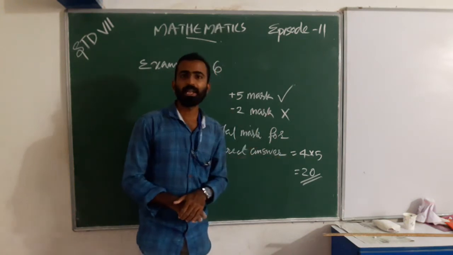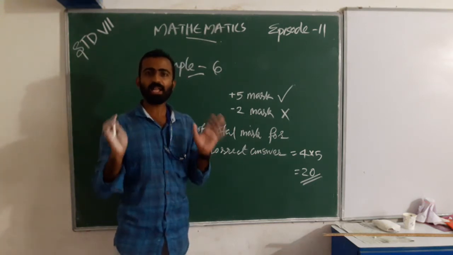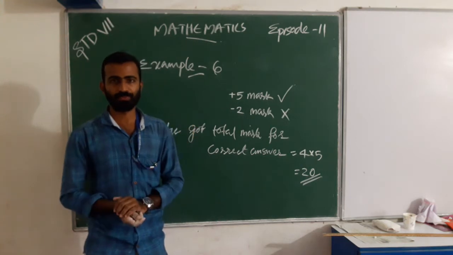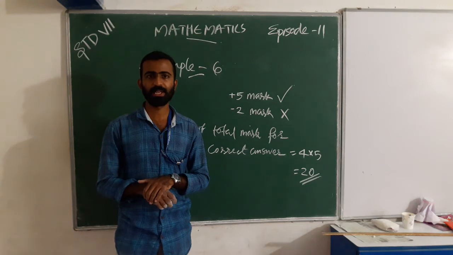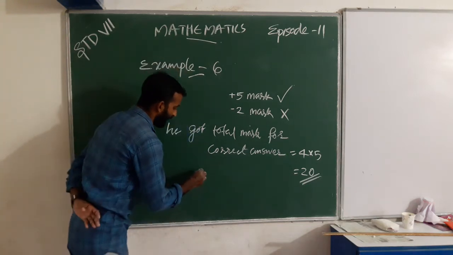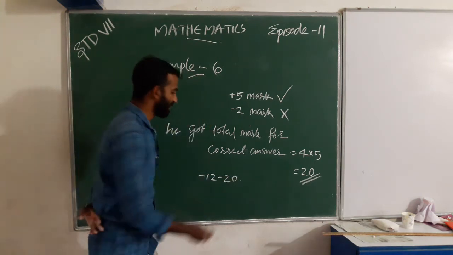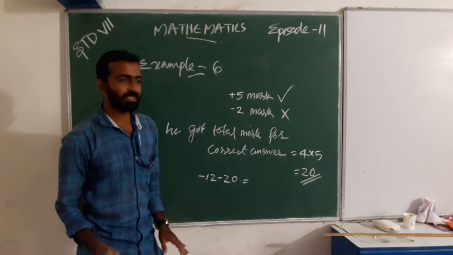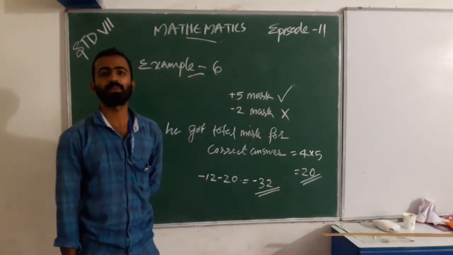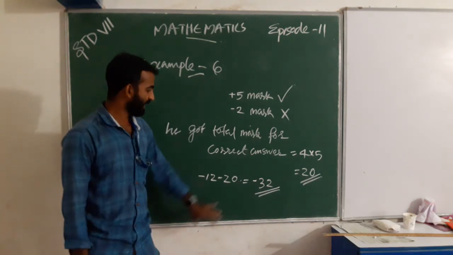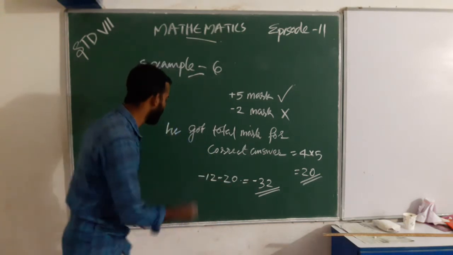And what is next in the question? What is told here? At last Jaya got a negative total. Then we want to take the difference. Is it? Yes. That is, negative total minus 20. That is what we get: negative 32. Is it? Negative 32. That is, he obtained a total mark for incorrect answers.